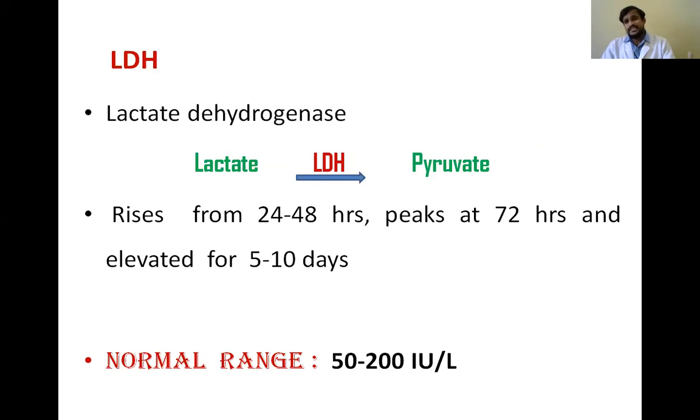And we know why there is injury to the heart muscle: because of blockage of blood supply to that particular part of the muscle. And we know why there is blockage: due to atherosclerotic changes and formation of plaque. And why there are atherosclerotic changes, we know, because of different risk factors. And this also follows a pattern: it rises in 24 to 48 hours, peaks at 72 hours, and is elevated for 5 to 10 days. The normal range is 50 to 200 international units per liter.